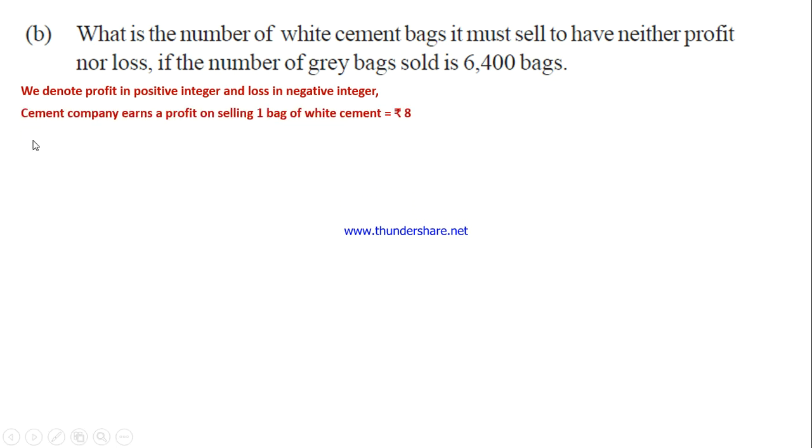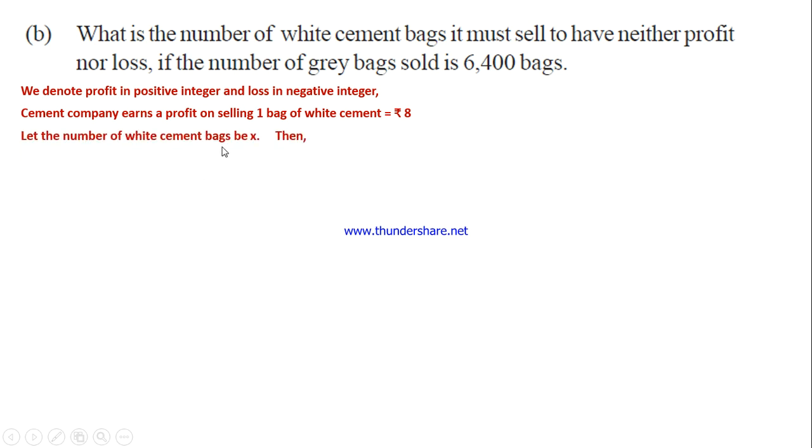As we learnt in the previous question, we denote profit as a positive integer and loss as a negative integer. The cement company earns a profit on selling one bag of white cement. Children, we already know that, is it or not? By selling one bag of white cement, we get 8 rupees profit.